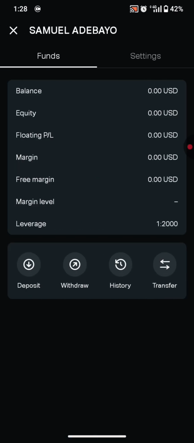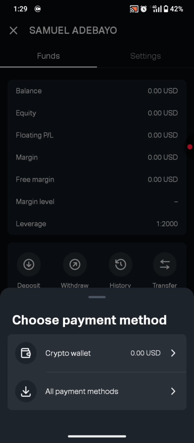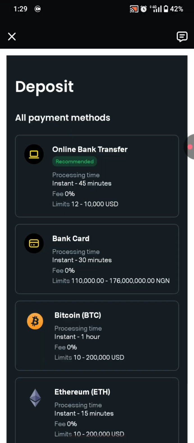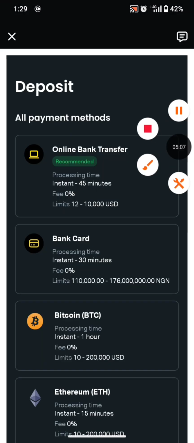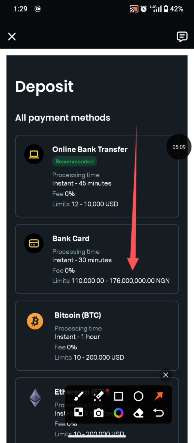So let's go ahead and check our funding rate for today. So I click on deposits, all payment methods. Now, one thing that you notice when your account is activated for Arbitrage is that your limit on your bank card, if you're in a country and you have a bank card active on your account, is exactly where you first know that your account has been activated for Arbitrage, because your limit will change to your local currency, no longer USD, because your account is now activated for Arbitrage. That is the point where you can know that yes, you can freely try this Arbitrage.